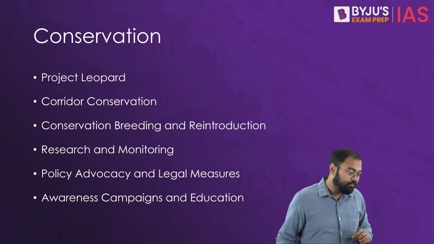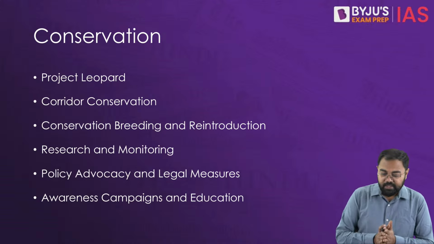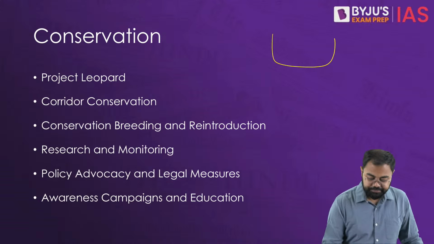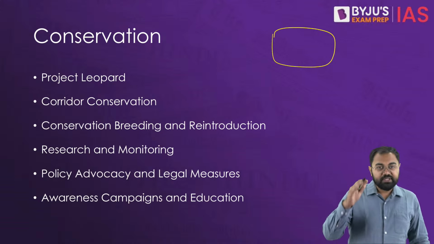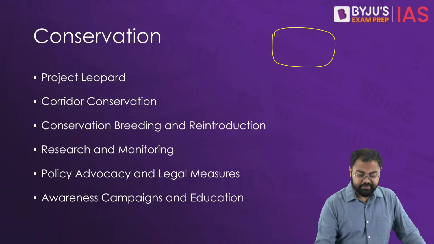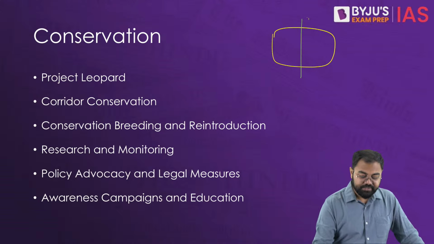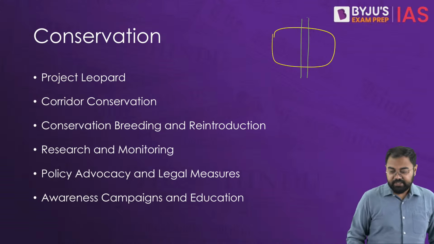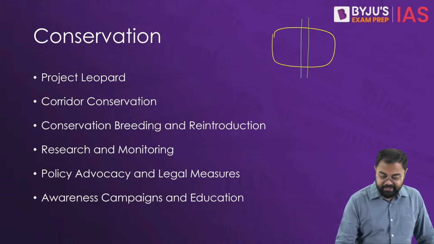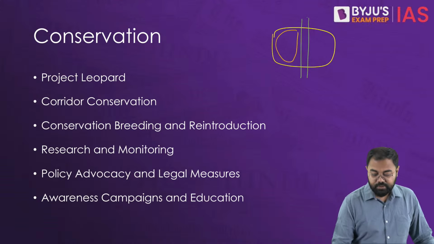Because you have to understand one of the issues that comes in the conservation efforts. Suppose that there was a habitat like this, and now there is a road construction that happens through that. Suppose that this is a wildlife sanctuary or a national park, and there is a road that has been constructed through it. Because of this road construction, this habitat gets fragmented into two habitats.